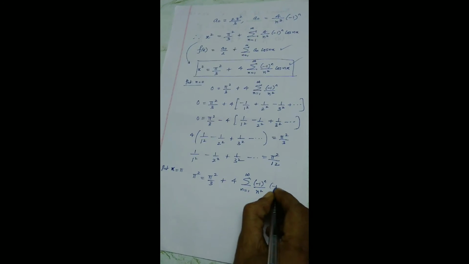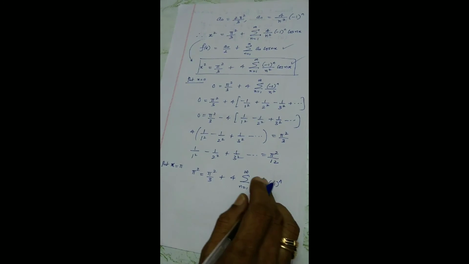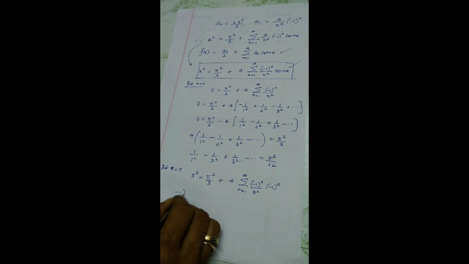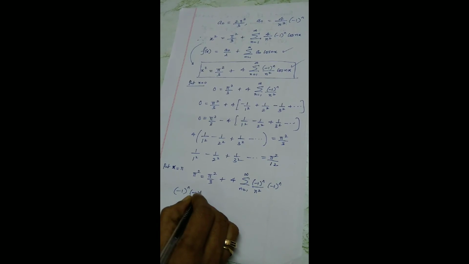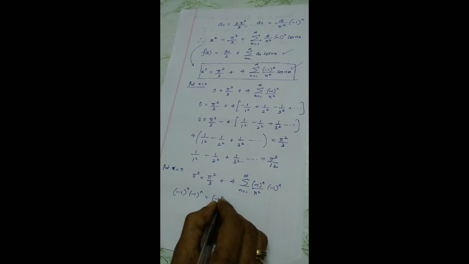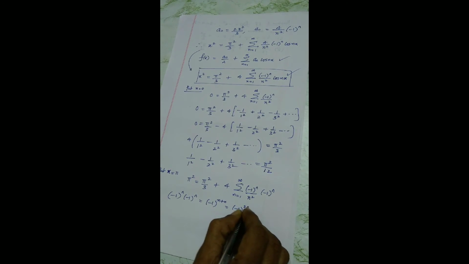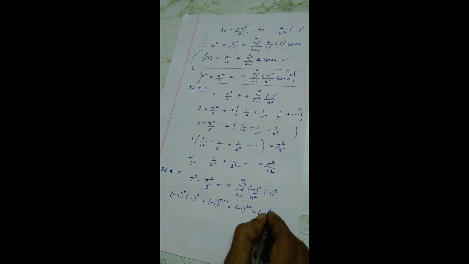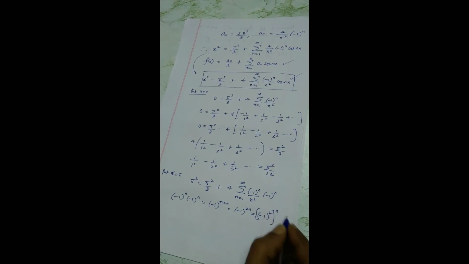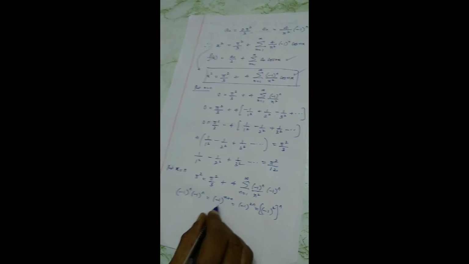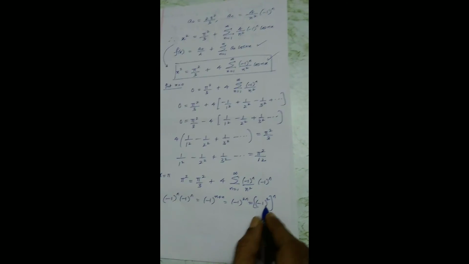Minus 1 power n. Very interesting. Now take these two and analyze. Minus 1 power n times minus 1 power n is minus 1 power n plus n, minus 1 power 2n, minus 1 whole square power n.